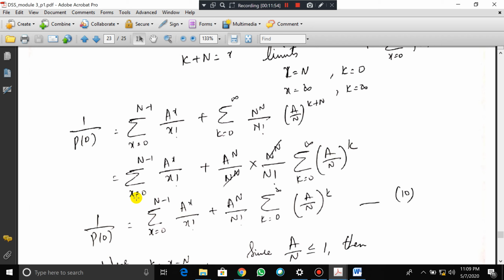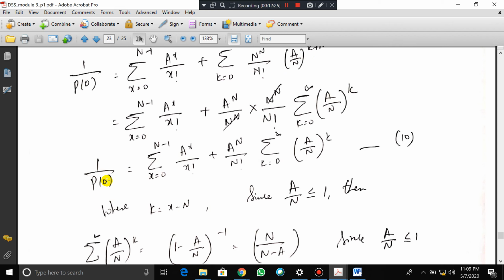So summation x is equal to 0 till n minus 1 a to the power of x by x factorial plus a to the power of n. So a by n to the power k plus n, I am just splitting it as a power n by n, so I'll just reverse, so this n will become upper, so a by n by n factorial, this summation will come this side, a by n, so since I have taken n, we are left with k, so the k is as it is.